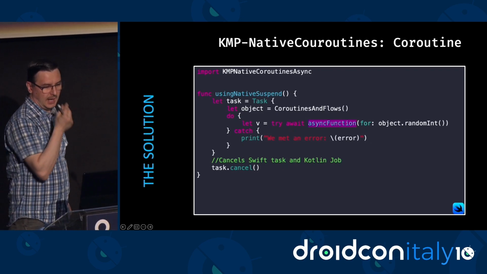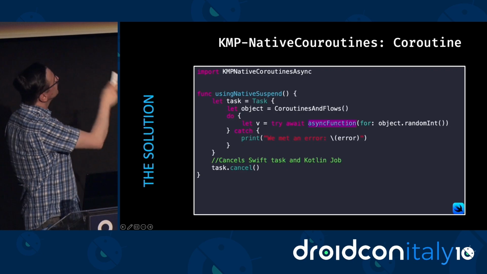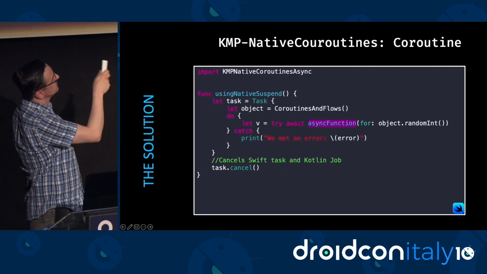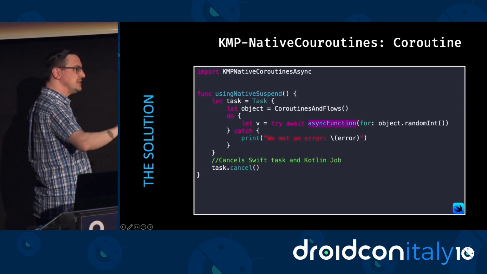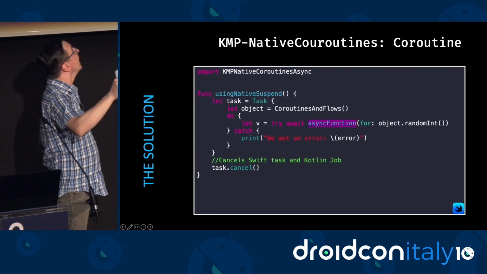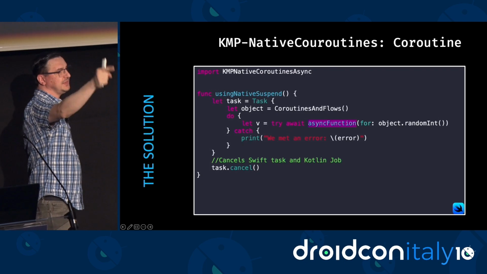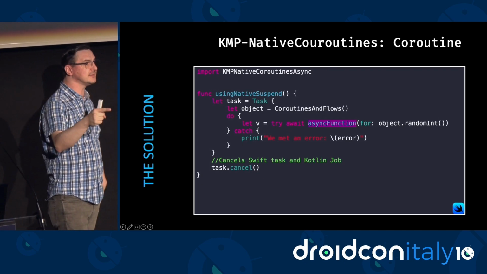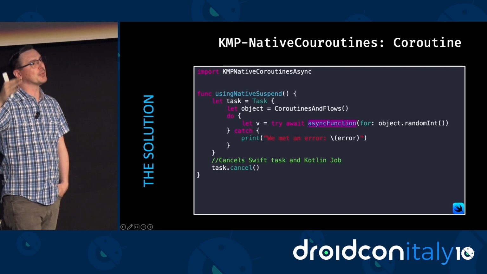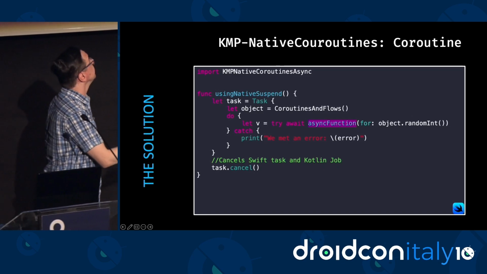And then the only thing they need to do differently is call an asyncFunction to call your suspend method, because this async function will establish the connection between the Swift task and the Kotlin coroutine. So when you cancel your Swift task, that cancellation will be propagated to the KMP side and will cancel your coroutine.